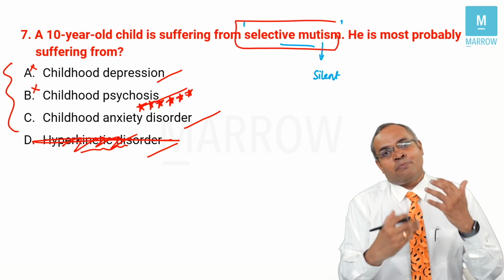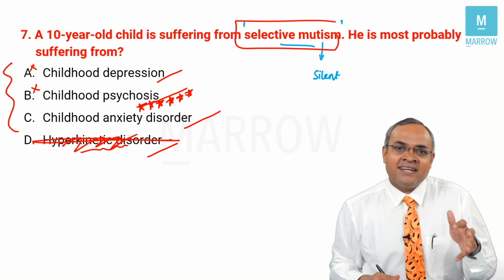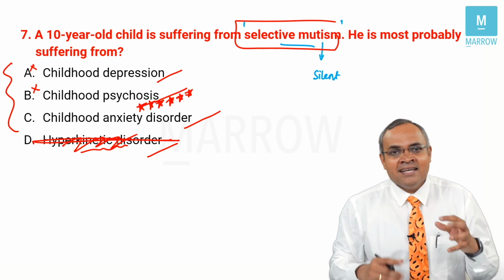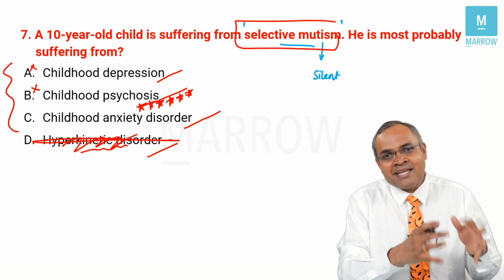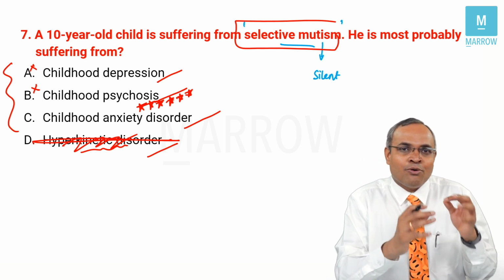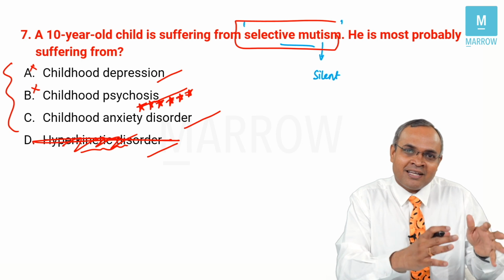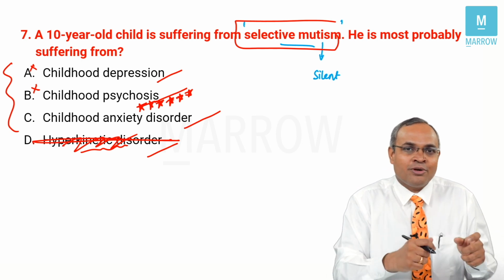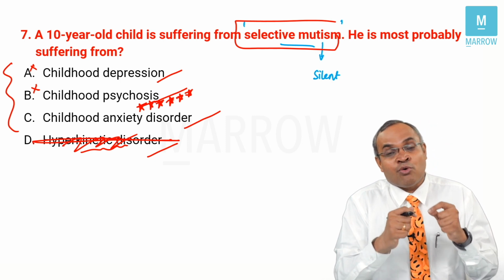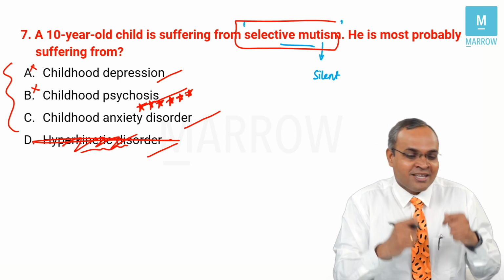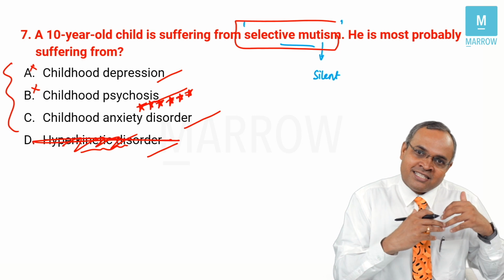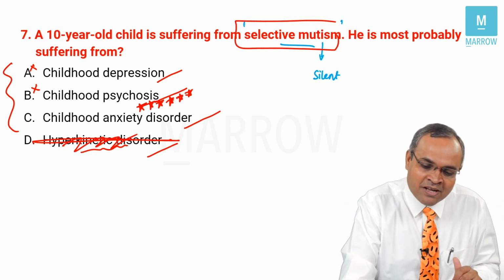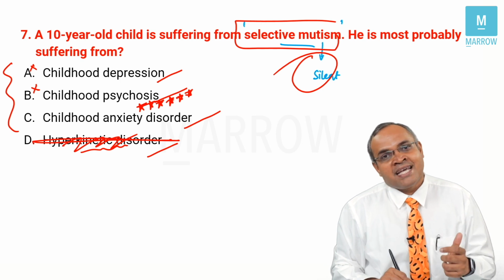So any child who presents to your clinic, you could be a pediatrician or a general physician, a child would be brought to you by the parent saying, sir, this child is very intelligent, very capable, he does everything, but when he goes to school, there is this particular class or teacher, he doesn't open his mouth, he keeps quiet. The teacher keeps scolding, the teacher thinks he is doing it wantedly, he is a naughty boy. But we know he is always talking normally, only here he becomes silent. So that's an example of selective mutism which could be happening in these children.